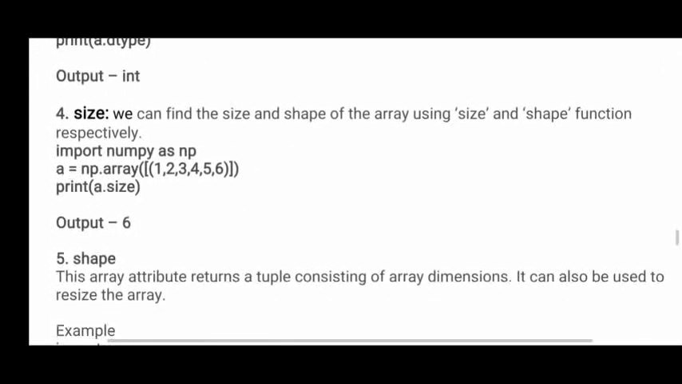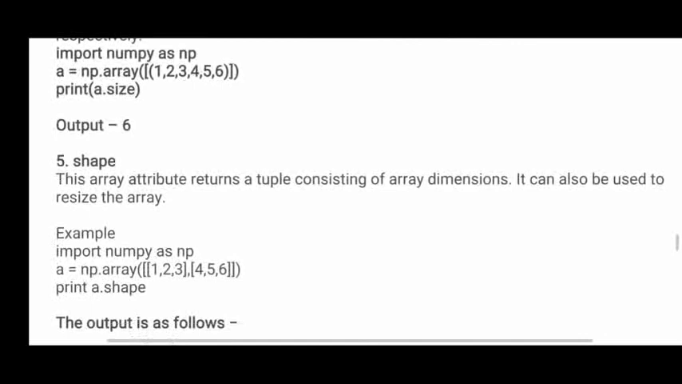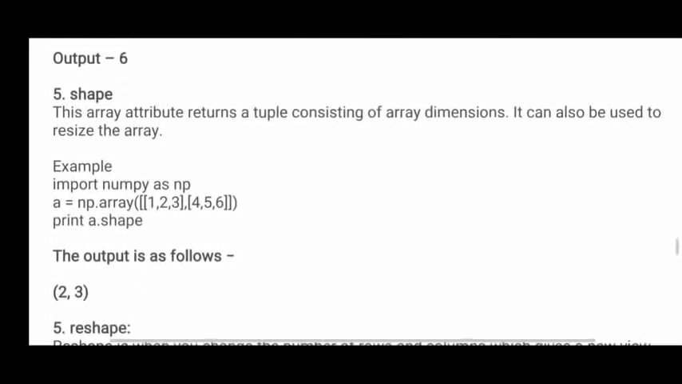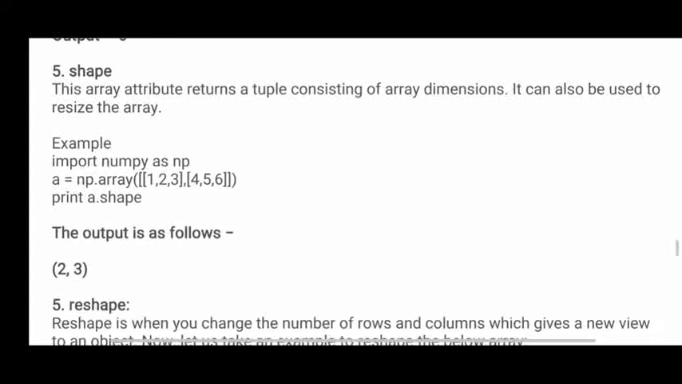Now size. What is the use of the size function? Using the size function, we can find out the size of the array, meaning how many elements are there in the array. Now the shape function. Shape means the shape of the array, how many rows you have and how many columns you have. That you can find out using the shape function. See here, you have 2 rows and 3 columns. That is your output.